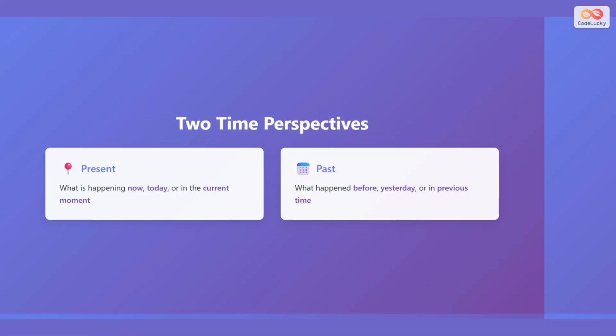In English, we have two main time perspectives. First, present time. Present is what is happening now, today, or in the current moment. You are listening to this lesson right now. That is present time. Second, past time. Past is what happened before, yesterday, or in previous time. This morning you had breakfast. That is past time. Understanding the difference between present and past is the foundation of speaking English correctly.